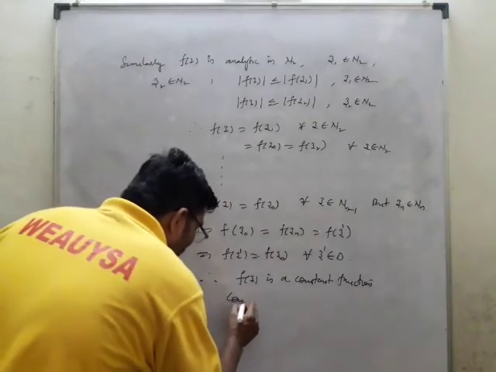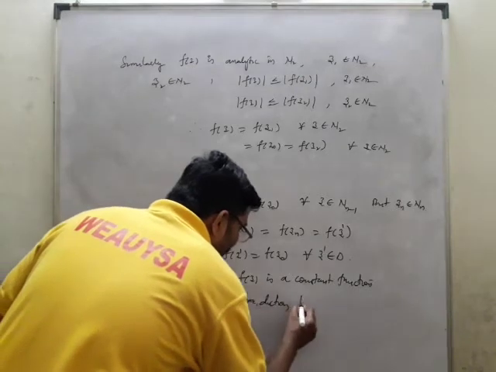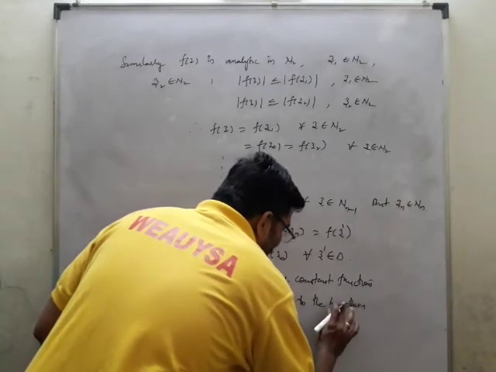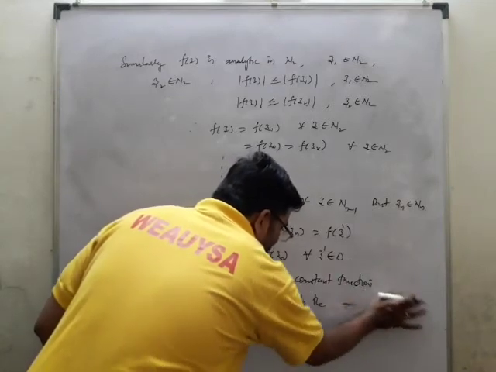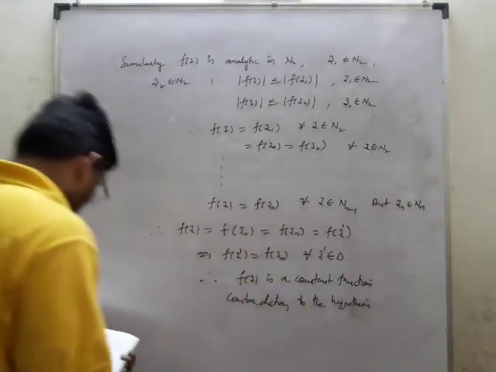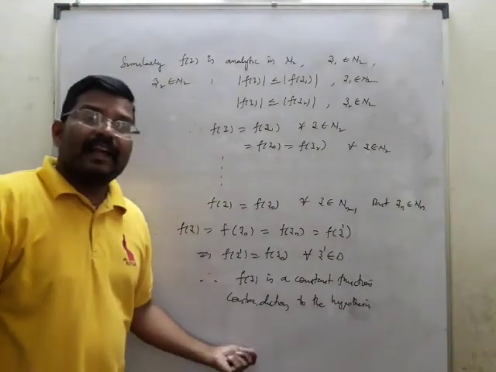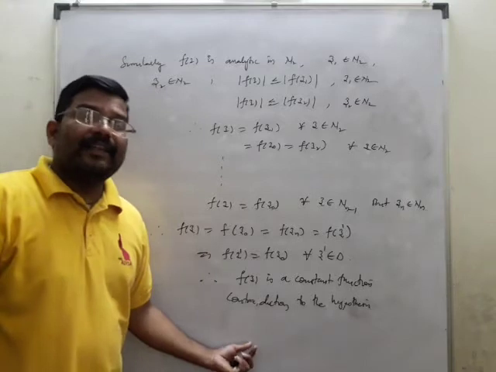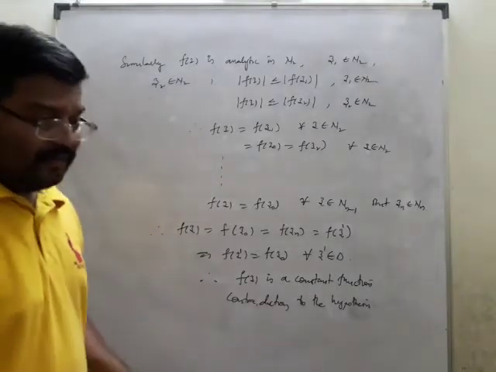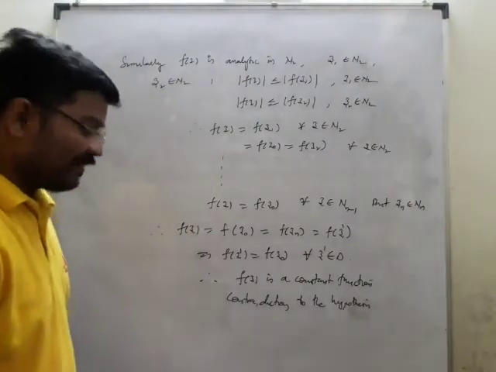Which is a contradiction to the hypothesis. So therefore f of z, being a non-constant function, should never assume its maximum value inside; whatever the value you choose, the maximum value should be on the boundary. This is how we can complete this theorem, which is called the maximum modulus theorem.